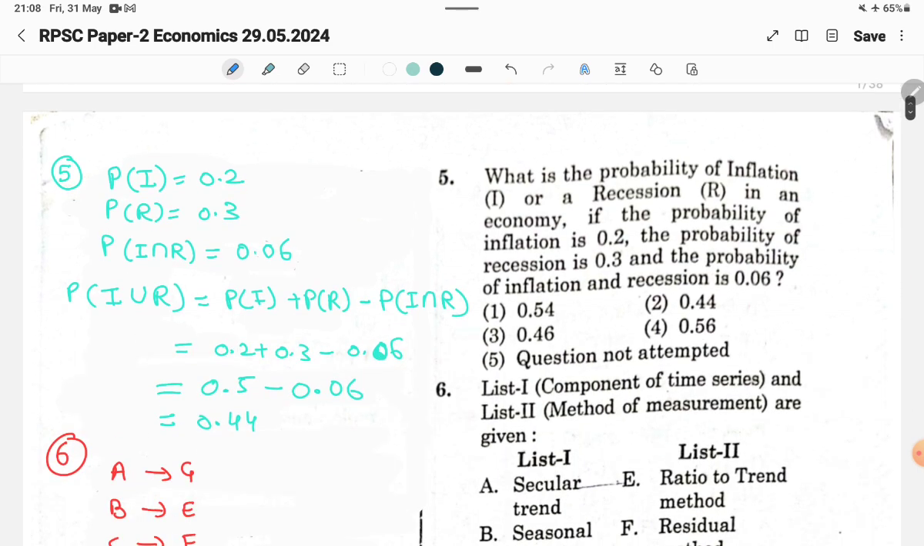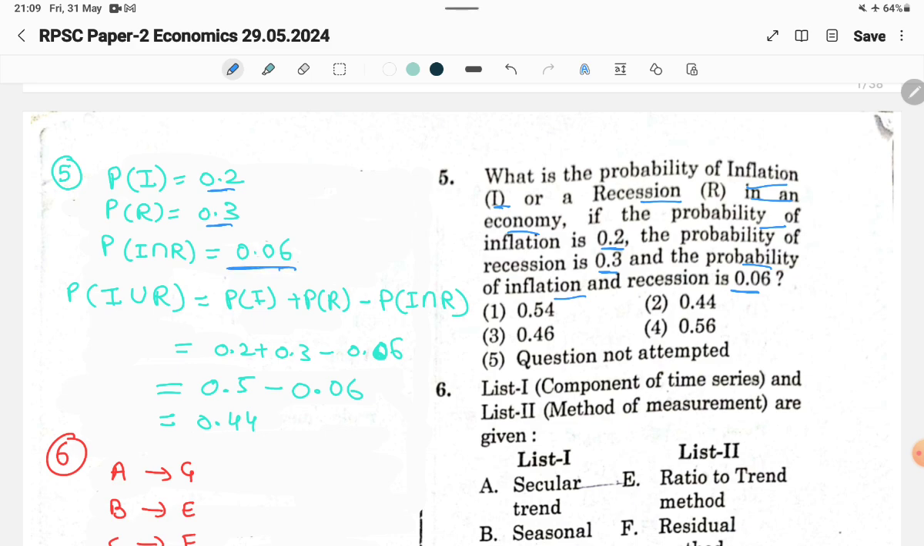Now the fifth question: what is the probability of inflation or recession in an economy, if the probability of inflation is 0.2, the probability of recession is 0.3, and the probability of inflation and recession is 0.06? So the probability of inflation is 0.2, the probability of recession is 0.3, and the probability of inflation and recession is 0.06.